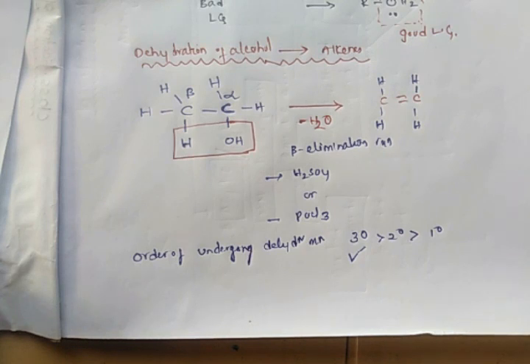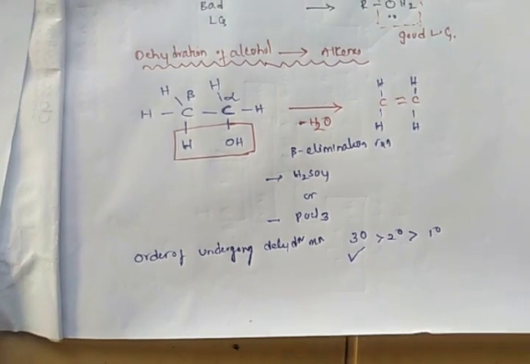Coming to the order of reactivity, tertiary alcohols will easily undergo dehydration, then secondary alcohols, then primary alcohols. This is the introduction to the dehydration of alcohols.